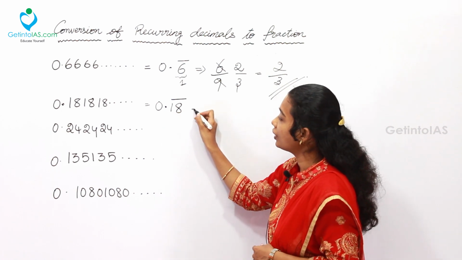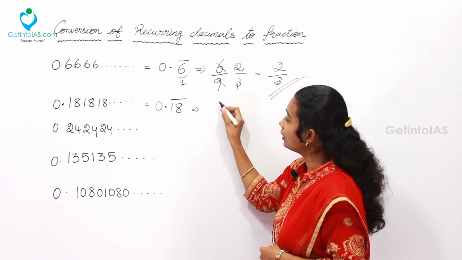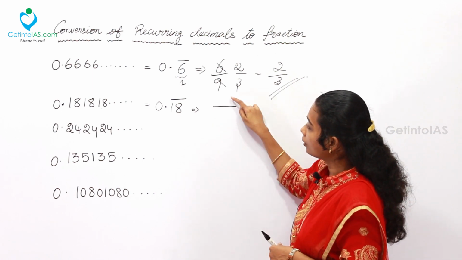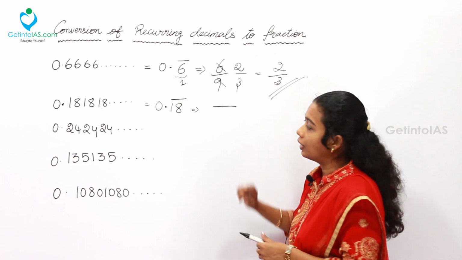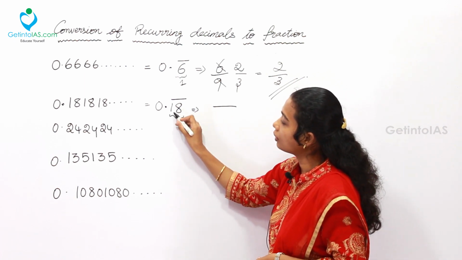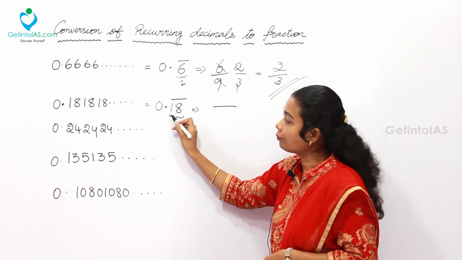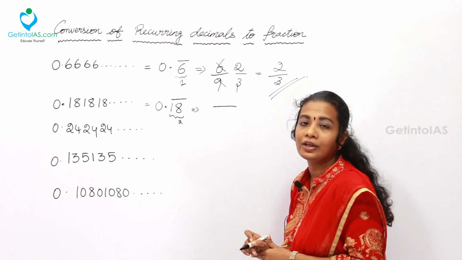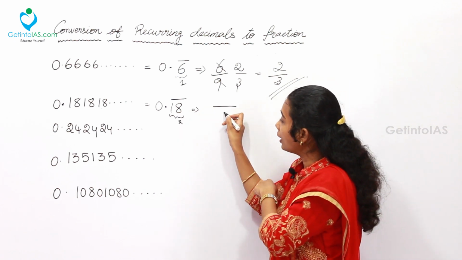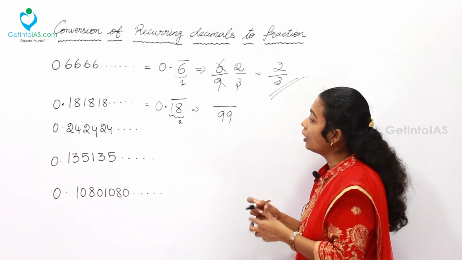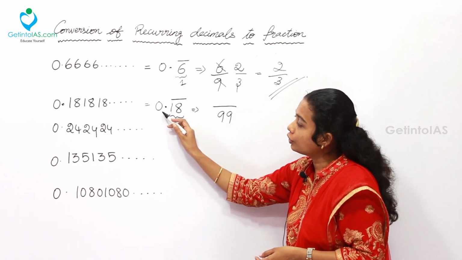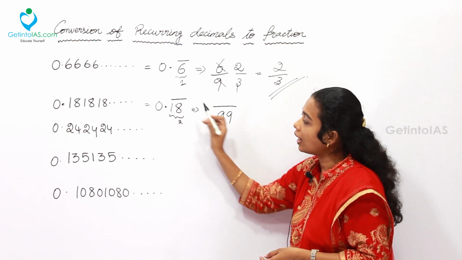Now for further simplification, you will have to write the fraction value, here the numerator and here the denominator. For the denominator part, simply count the number of digits after the decimal. That is 2 digits I am having. So in the denominator, you can include two 9s. That's all. In the numerator part, remove the 0, decimal and bar.